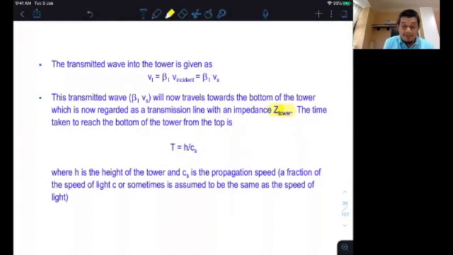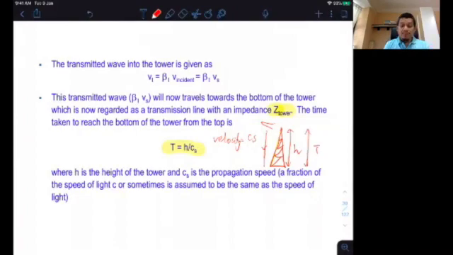And the time is given by this formula, where H is the height of the tower, and Cs is the propagation speed. So the surge, if you like, will travel at the speed of Cs. And the time taken from here to here to arrive will be, and therefore T is equal to H divided by Cs. The height or the length travelled divided by the speed.